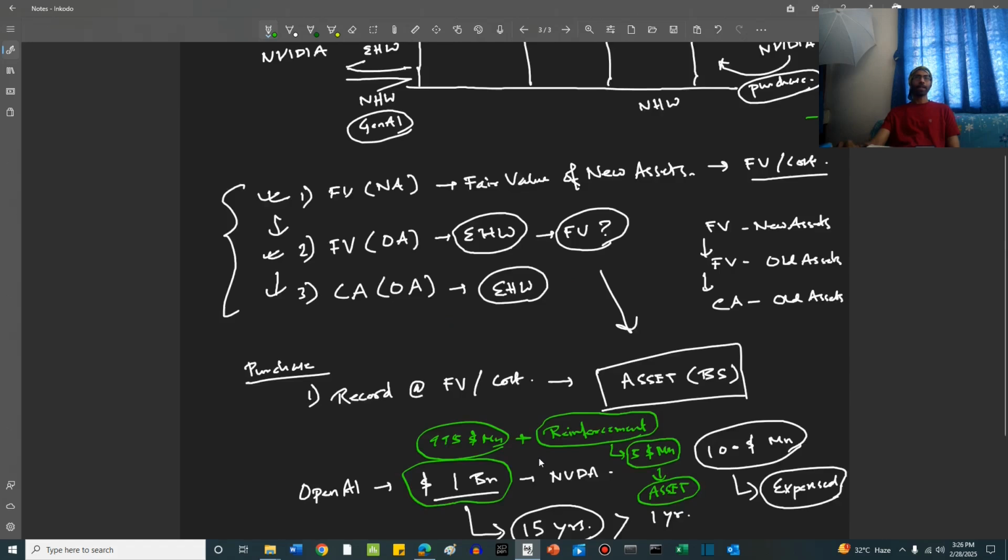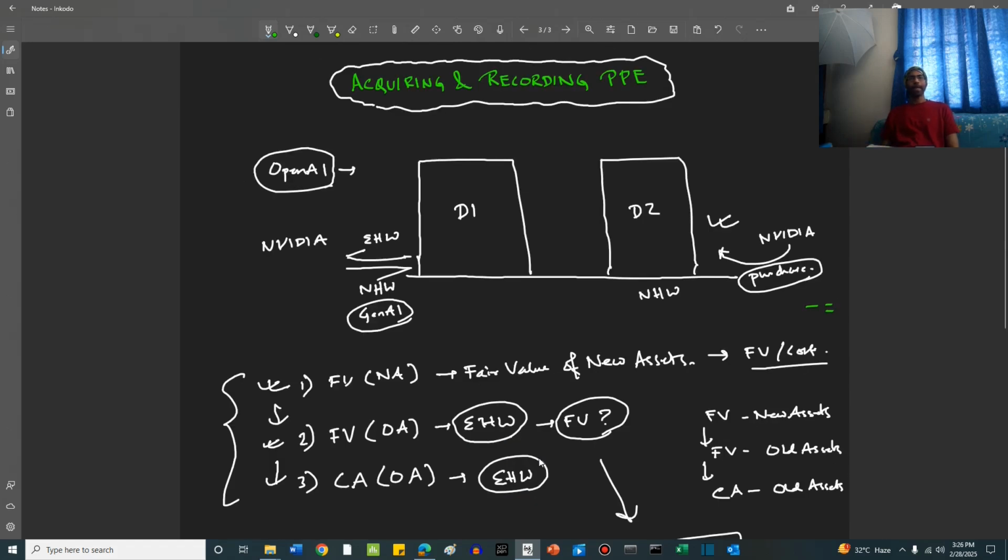Right, friends? Another example can be, let's say, to transport the hardware from NVIDIA's headquarters or NVIDIA's plant to OpenAI's data centers, D1 and D2, the expense was 5 million. Now, how is that recorded, friends?